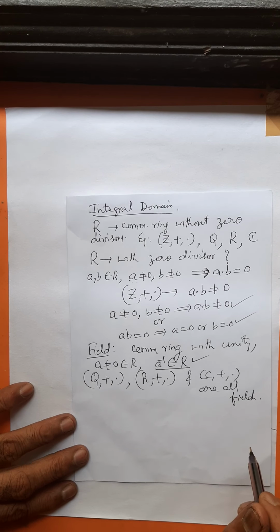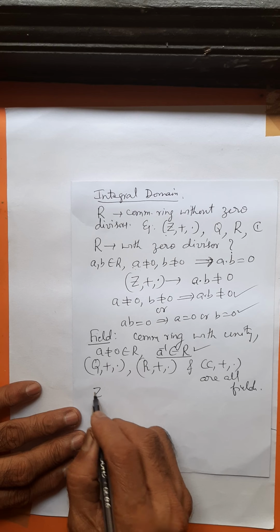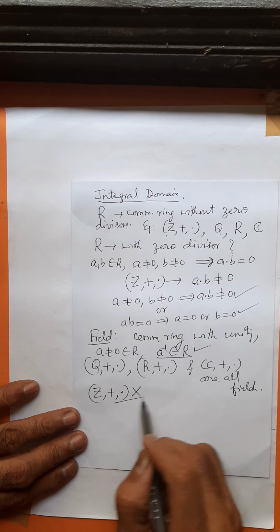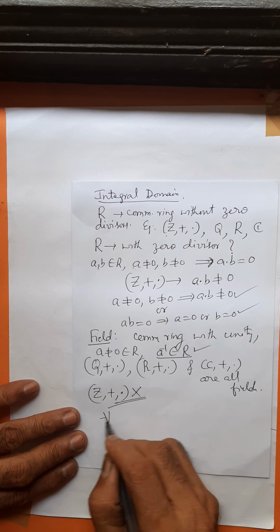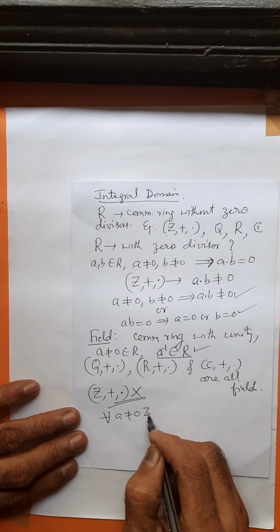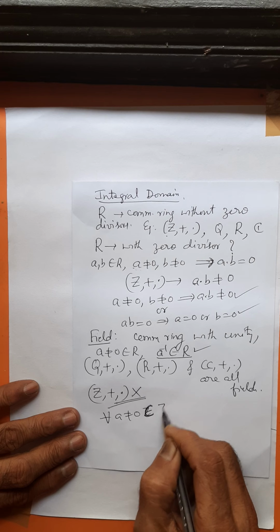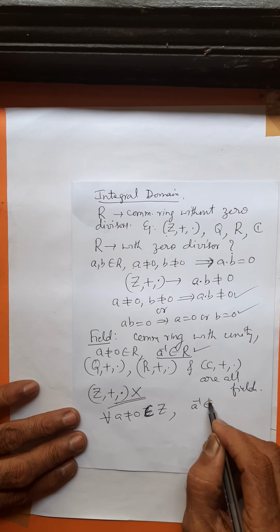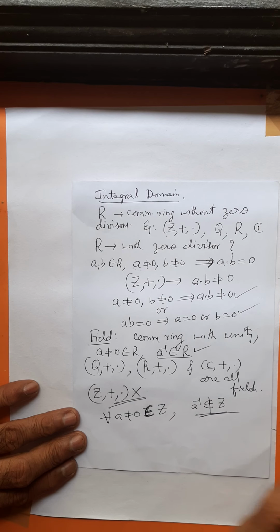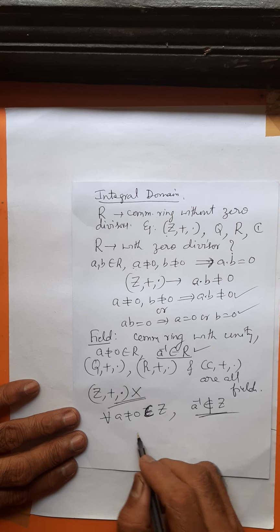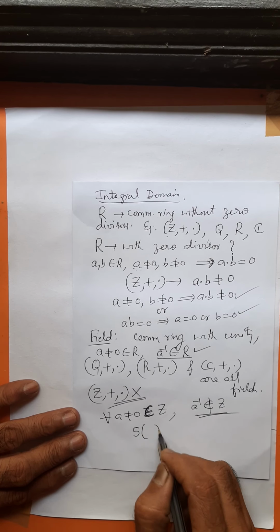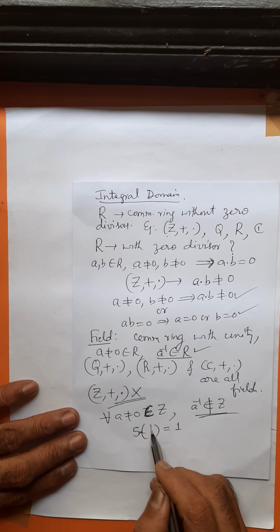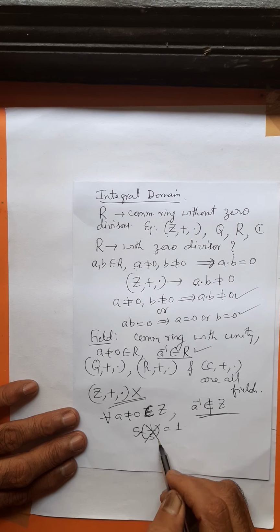Okay. Fine. What about the ring of integers? The ring of integers is not a field. We have studied yesterday why it is not a field. Every non-zero integer does not have a multiplicative inverse. For example, take 5. The multiplicative inverse of 5 does not exist in Z. 5 into 1 by 5 is 1, but 1 by 5 is not an integer.